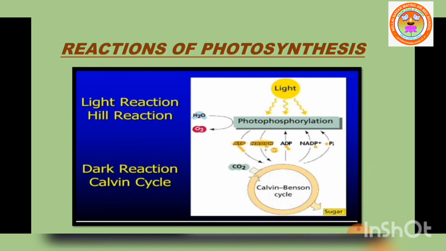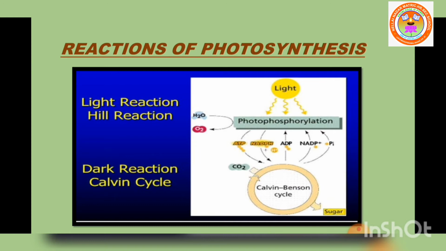So what are the reactions involved in photosynthesis? The mechanism of photosynthesis includes two different types of reaction, light reaction and dark reaction. Light reaction is also called the Hill reaction. Dark reaction is known as the Calvin cycle.